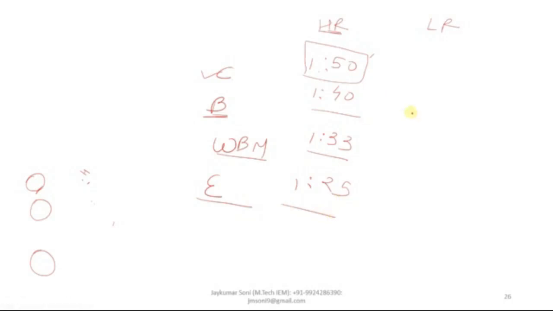If there is light rainfall, then you need to remember this in this manner: 60, 50, 40, 33, each as 1 is to. If lighter rainfall is there and cement pavement is there, then 1 is to 60. Lighter rainfall, bituminous, 1 is to 50. Lighter rainfall, waterbound macadam, 1 is to 40. Lighter rainfall, earth surface, 1 is to 33.